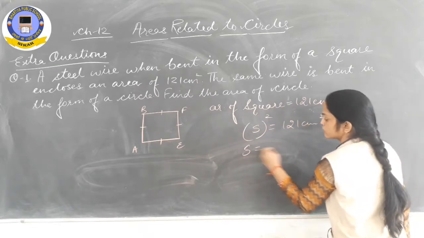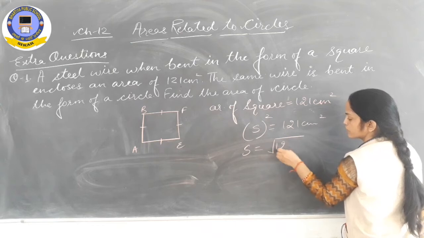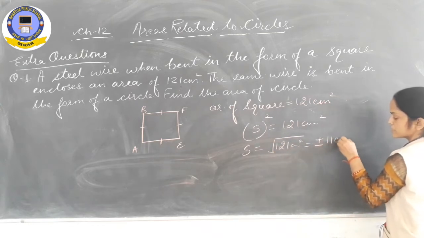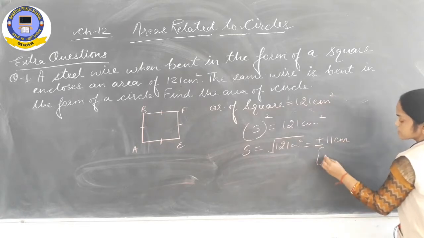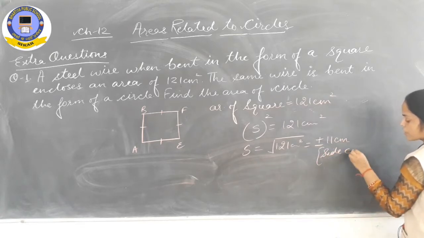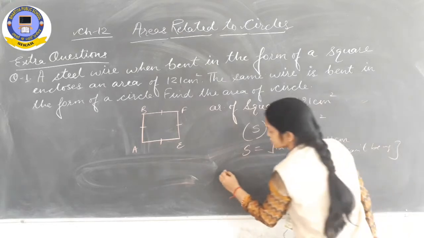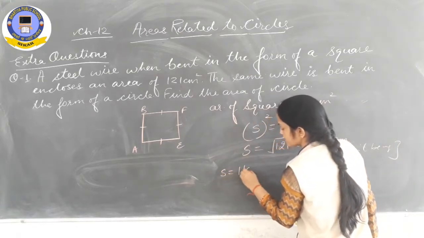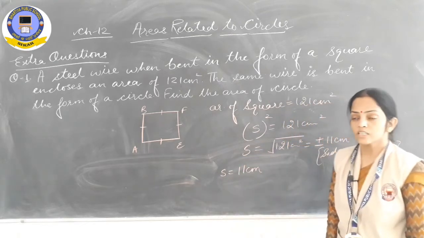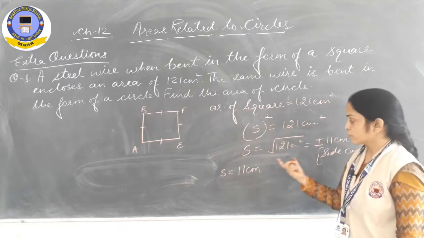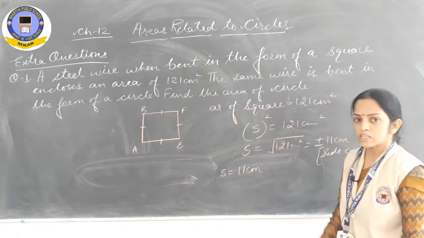Then side is equal to square root of 121, that will be plus minus 11 centimeter. But side can't be negative. So with the help of this concept we got side of square as 11 centimeter. See, area of square was given. With the help of area formula we found its side, that is 11 centimeter.